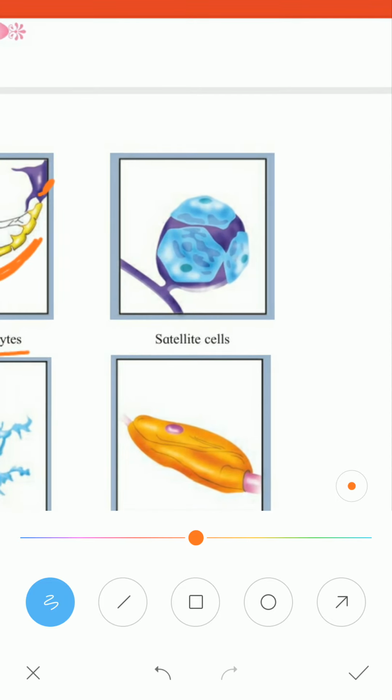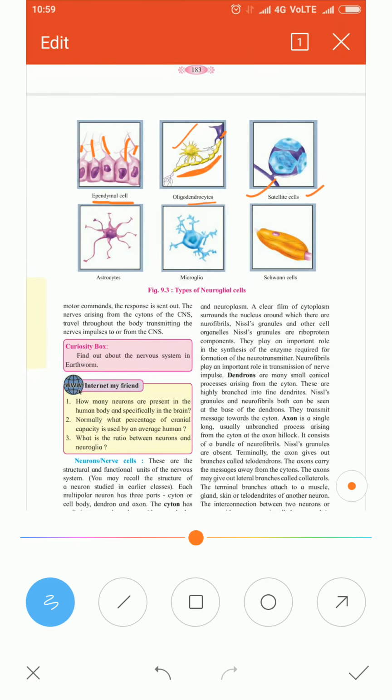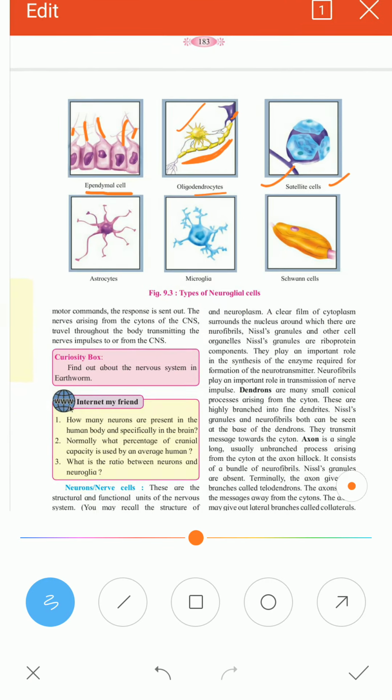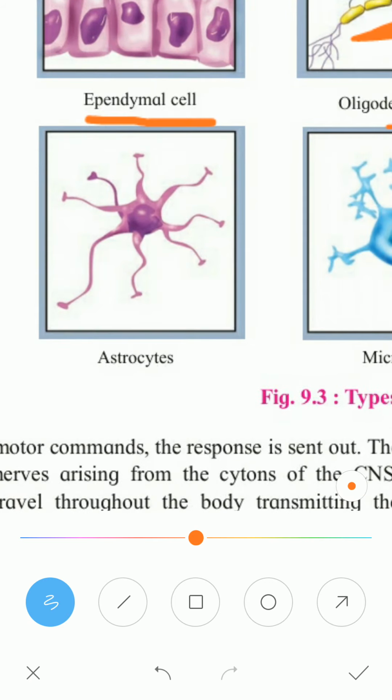Third one is satellite cells. Satellite cells support the function of neurons. Neurons do the transmission of impulse and satellite cells help them. Now the most important is astrocyte cells. It appears like a star. It has many branches, and it appears like a star, so it is called astrocyte.